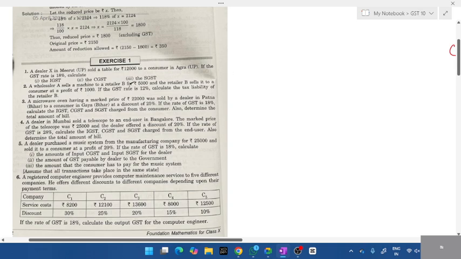Okay, look at the first question, students. We'll do it on Monday, but just one question. A dealer X in Mayo, UP. Tell me, is this interstate or intrastate? Same or different? Same state, UP. If it is same state, is it ER or AR? ER stands for what? Interstate or intrastate?